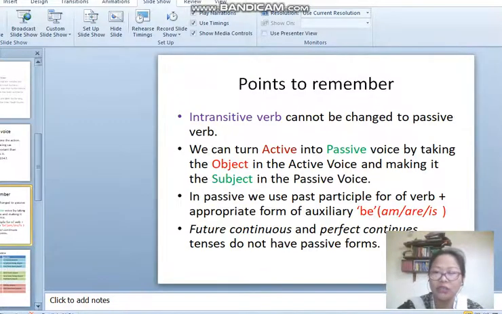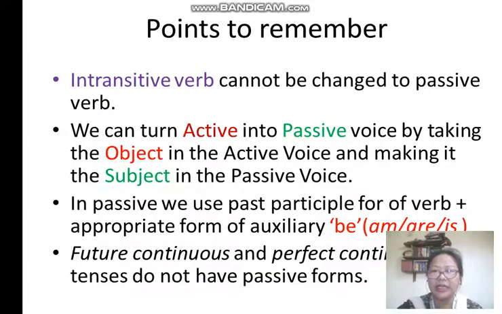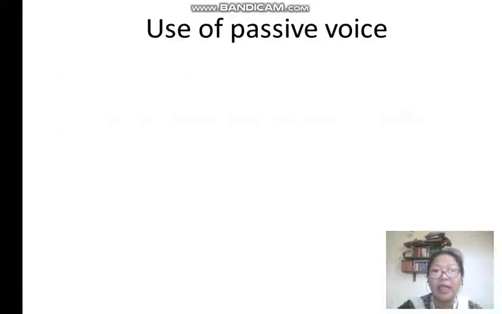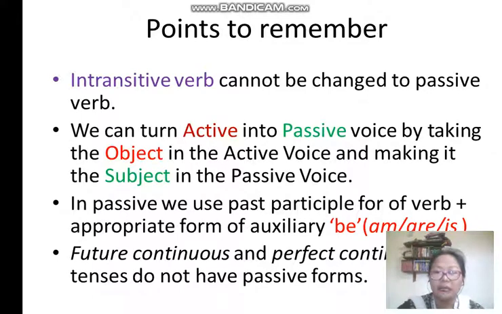Now, a few points which we need to remember: an intransitive verb cannot have a passive voice. We can turn active into passive voice by taking the object in the active voice and making it the subject in the passive voice. And this is very important. In passive we use the past participle form of the verb. This is important. Then future continuous and present perfect continuous do not have passive forms.